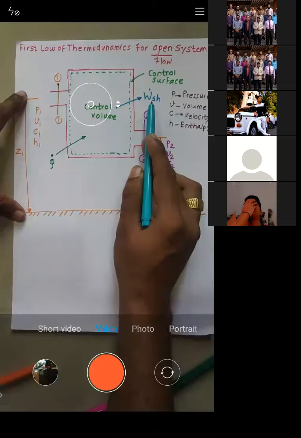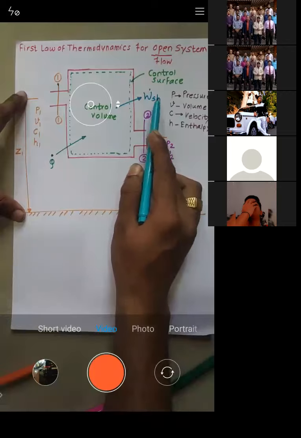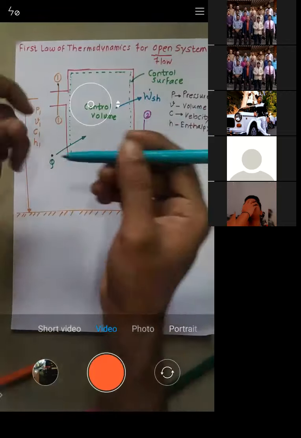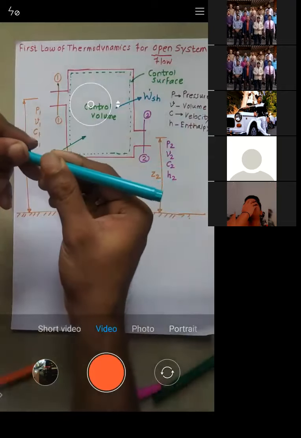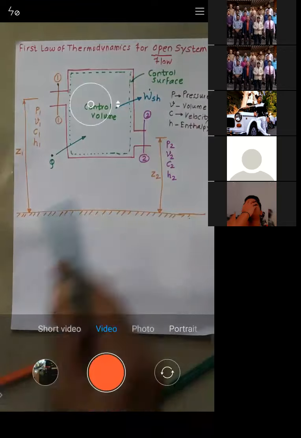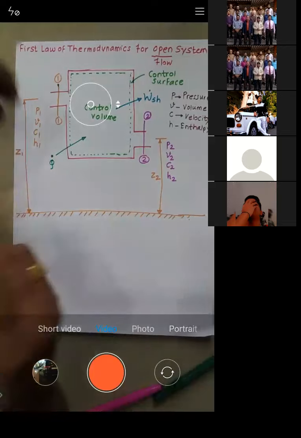You might have a doubt: what is SH? SH stands for shaft and W stands for work, so it is nothing but shaft work. Is it okay? Now many of you have a doubt: why have you written it as Q dot?